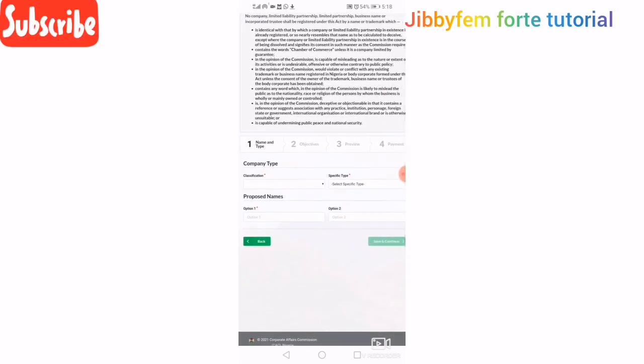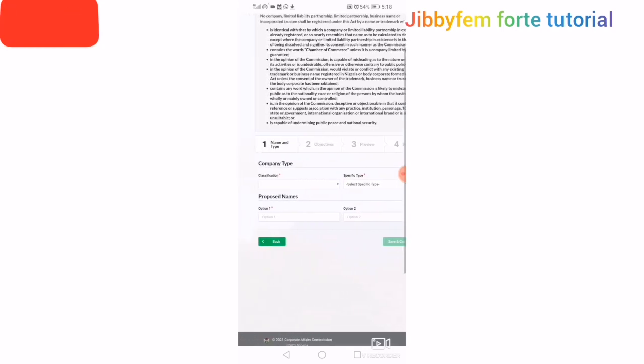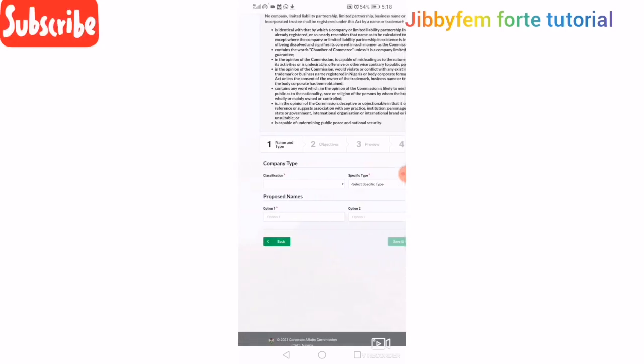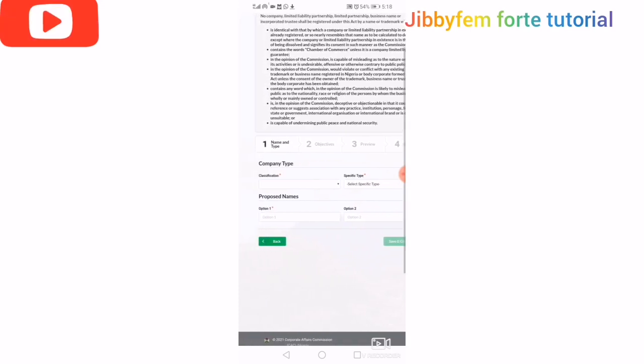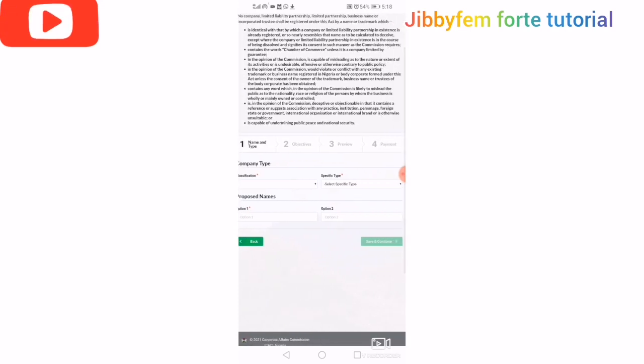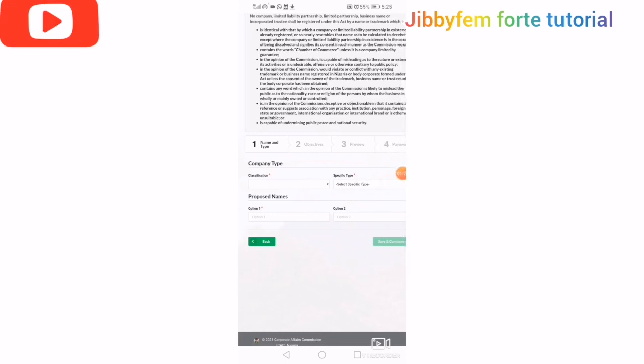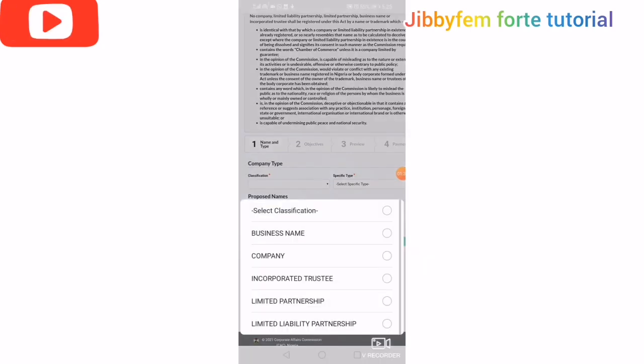All we need to do is to type name. You can see we have company name, we have specific type, we have proposed name, and we have all of that. So I'm going to take that one after the other for us to see how to go about them. So like I said, we'll go to classification first.